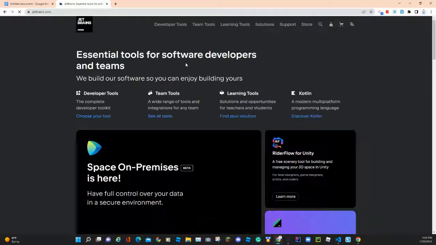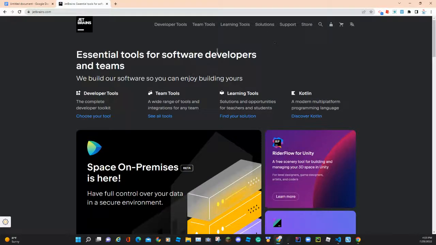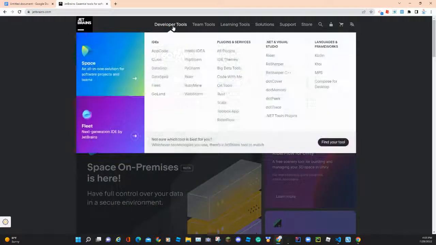Now let me show you the external IDEs that you can install on your desktop. So I use a website called JetBrains.com, and they have a ton of IDEs. By ton I mean a lot. Let me show you. So JetBrains.com, and then we have the developer tools. We have AppCode, CLion. This is used for C sharp, C++, regular C.